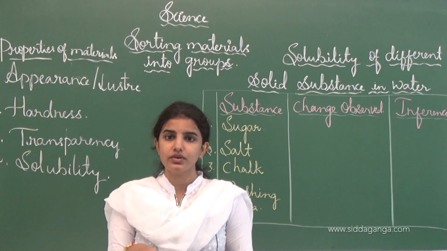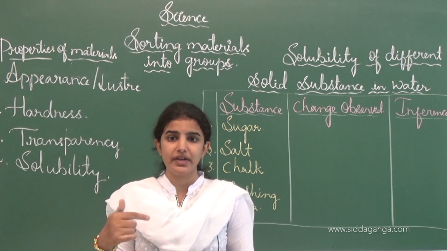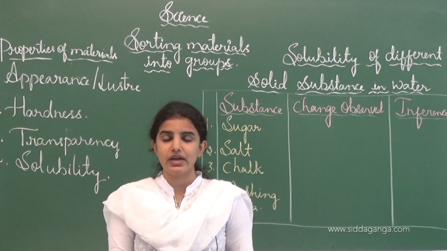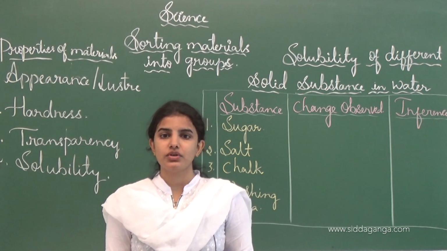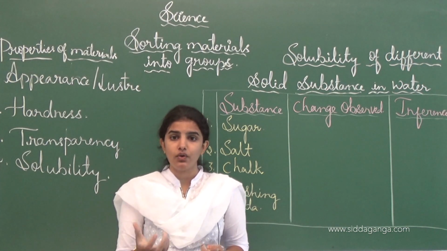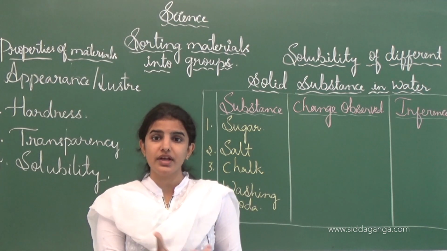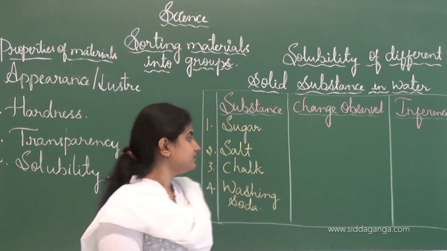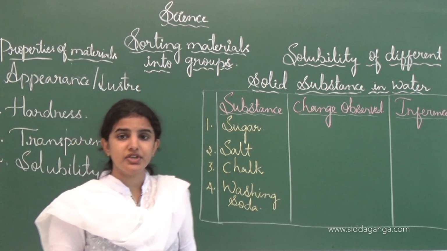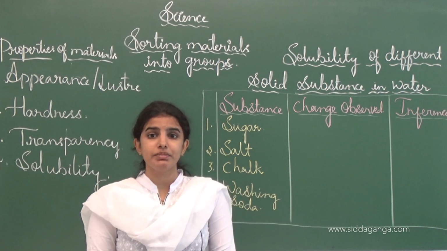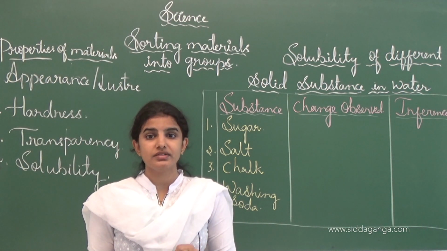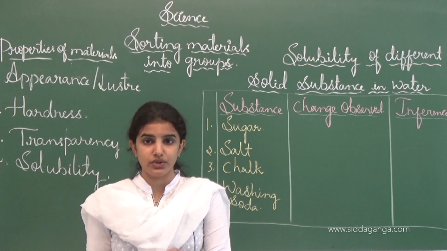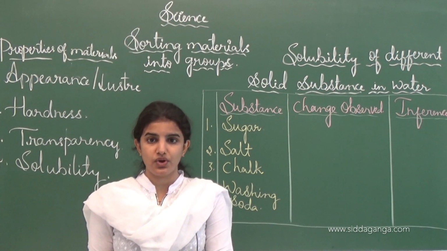Try to dissolve the sugar in the water with a spoon. Like that we can completely dissolve the substance. How can we say that it is completely dissolved? The substance which is dissolved in water will completely disappear. Then we can say that the particular solute or substance dissolves in water.